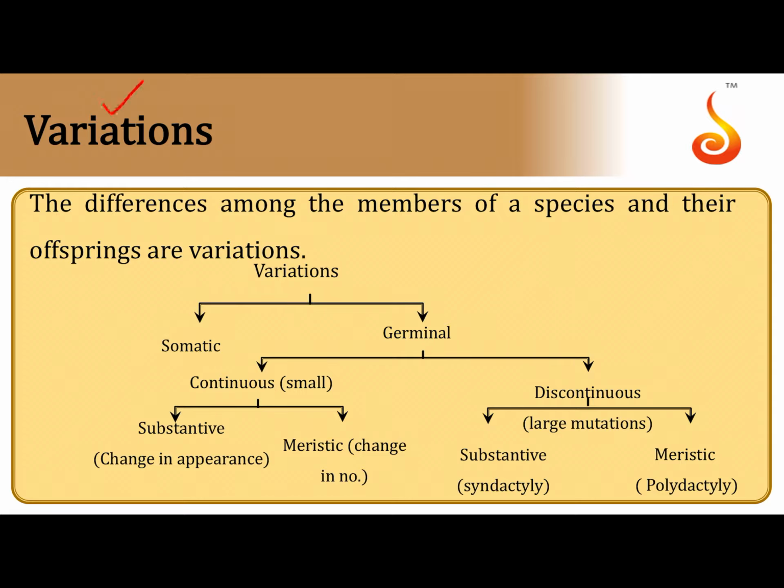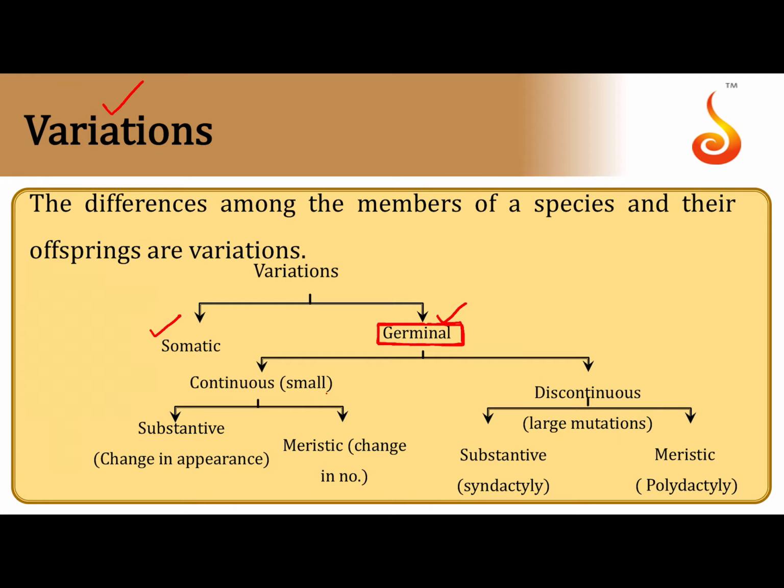What are the two major types of variations? Some variations may happen in the genetic material associated with the body cells, that is referred to as somatic variation. Whereas some of them may happen in the genetic material of the germ cells, the cells which are involved in sexual reproduction. Such variations which are restricted to the germ cells are referred to as germinal variations. And we give a lot of importance to germinal variations because they are the ones which can be passed on from one generation to the next. They are heritable variations, that's why we give more importance to germinal variation.